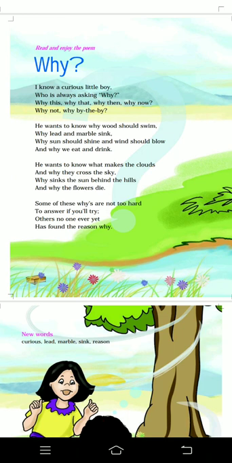In the last stanza, the poet says that some of the questions asked by the little boy are not difficult to answer. We just need to think a little about it and can satisfy the child's curiosity. They can be easily answered. But the answer to some questions is not even known to us. We also do not know the reasons of some things happening around us, which are very difficult to answer.